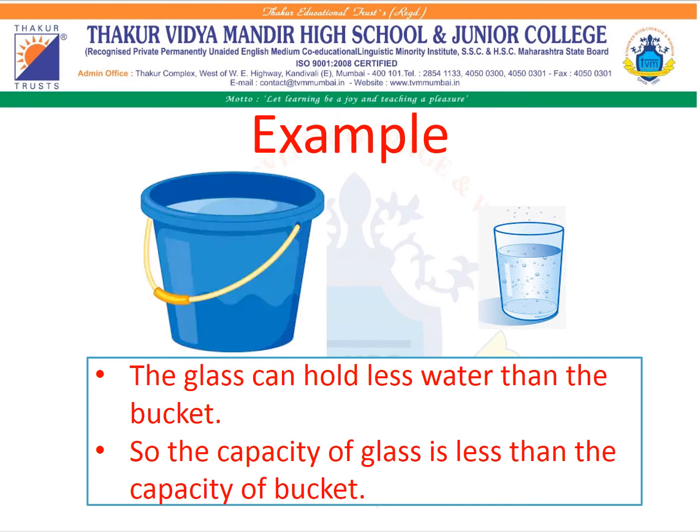So the glass can hold less water than the bucket. So the capacity of the glass is less than the capacity of the bucket. Okay, here the capacity of the bucket is more than the capacity of the glass because the bucket is holding more water than the glass.